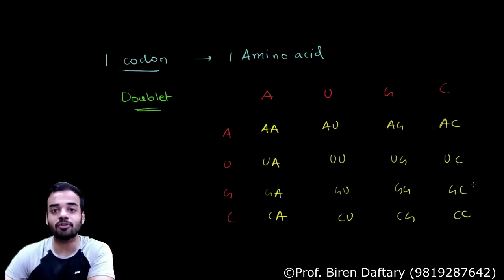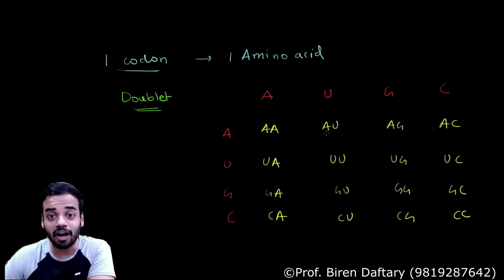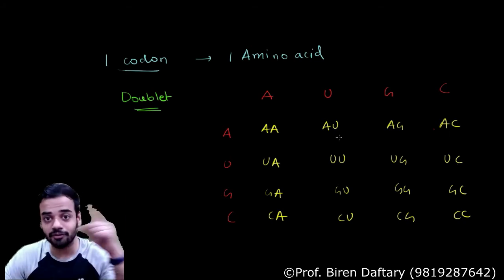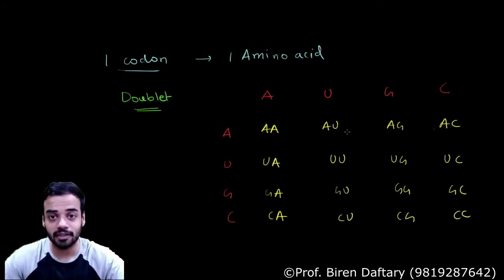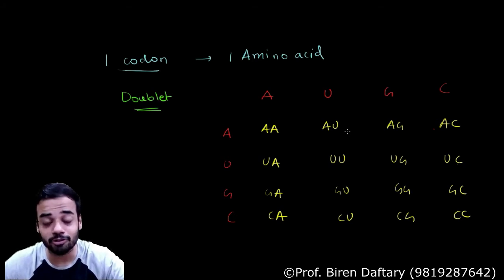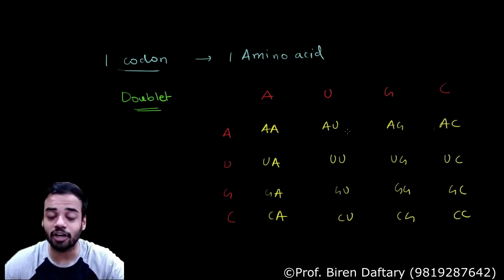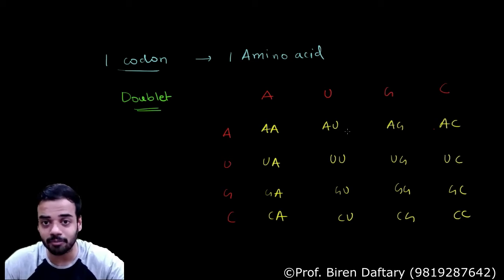I am getting 16 codons. Correct? But how many amino acids do I want? I want to form 20 amino acids. Again the number of codons is less. In the first case I had got 4 codons. Now I am getting 16 codons, but I want to form 20 amino acids. So again a doublet cannot be possible, because after 16 codons you cannot form 20 amino acids, since one codon will only form one amino acid, it cannot form 2.